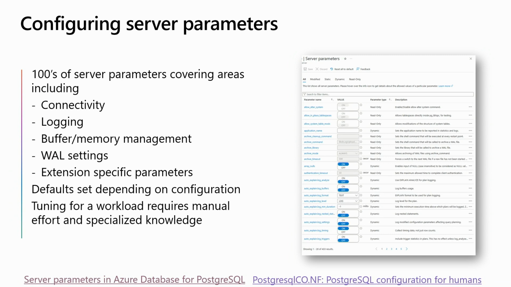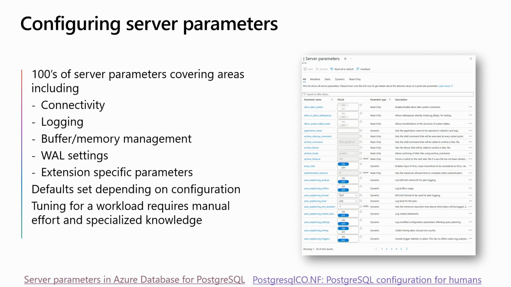It's a real strength of Postgres that there are hundreds of server parameters, covering all these various areas like connectivity, logging, buffer management, write-ahead log settings, and then there's a whole ton of extension-specific ones. There's usually good defaults, depending on what VM size you pick, things like that. But really tuning specifically for a workload, it can be hard work. It can require a lot of manual effort, a lot of time, and also a lot of specialized knowledge.